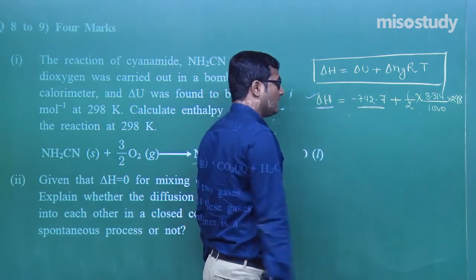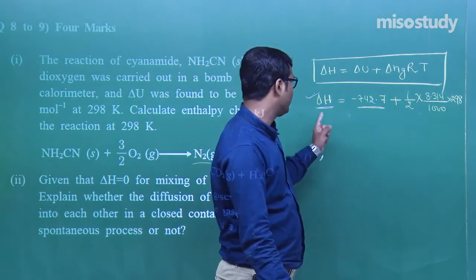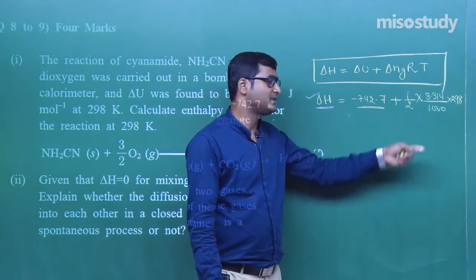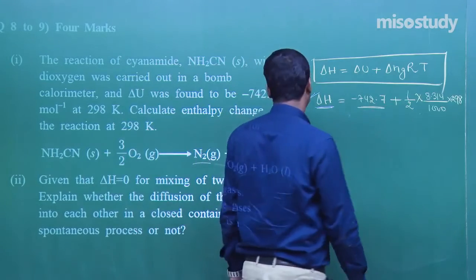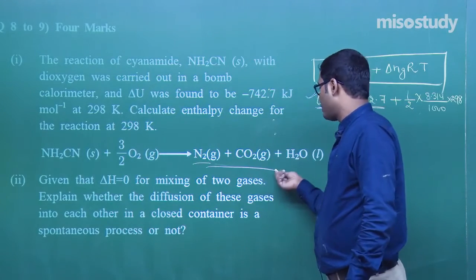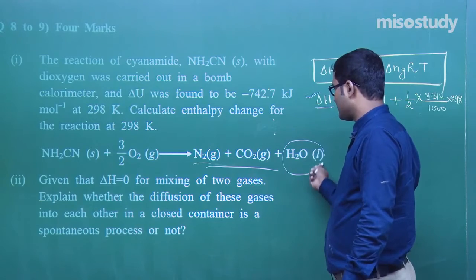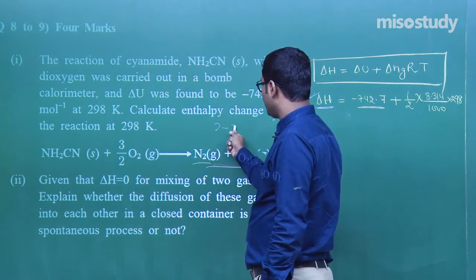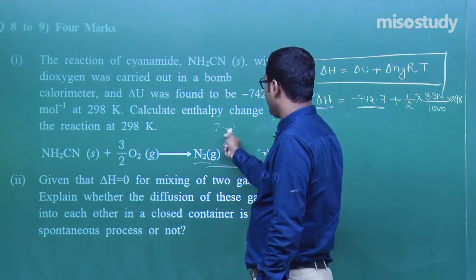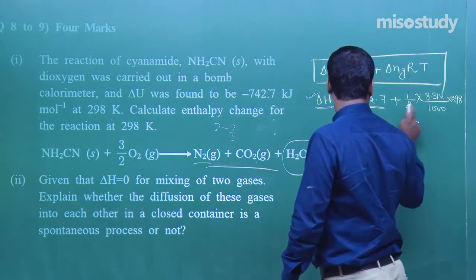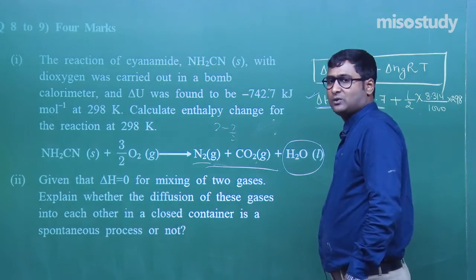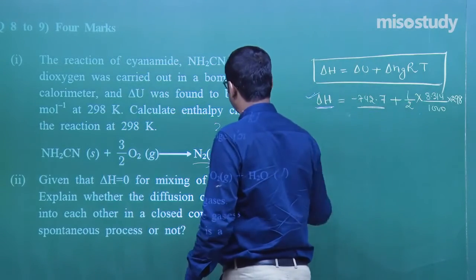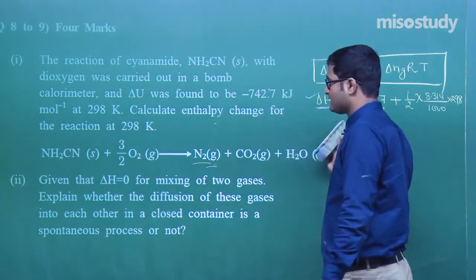Again I am repeating, delta H is equal to delta U plus delta NgRT. Delta Ng, number of moles of product. Here this one we will not consider, as it is in liquid state. N2, 1 plus 1, 2. 2 minus 3 by 2. I am checking the minus sign. 2, LCM 4 minus 3, that is plus 1 by 2, not minus 1 by 2. Now if you solve, you will get the answer. Clear, my friend? This is the explanation.